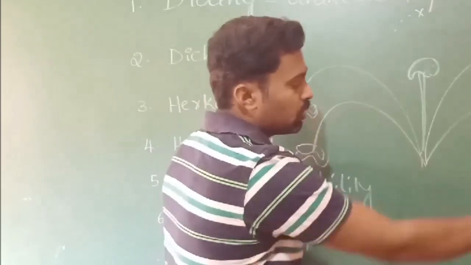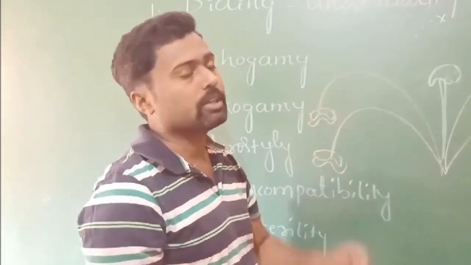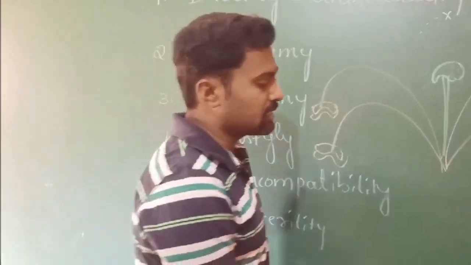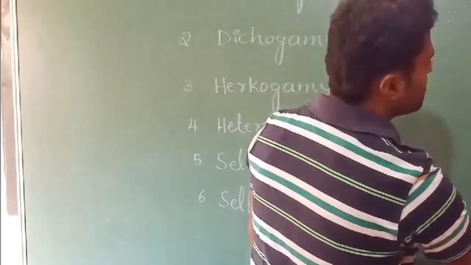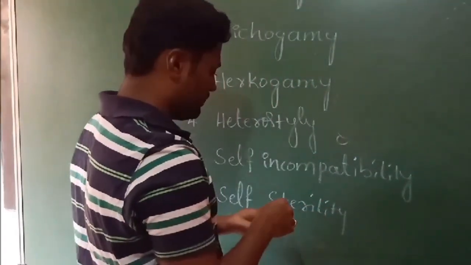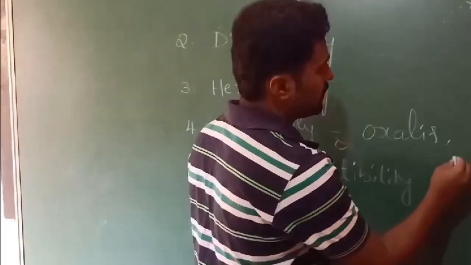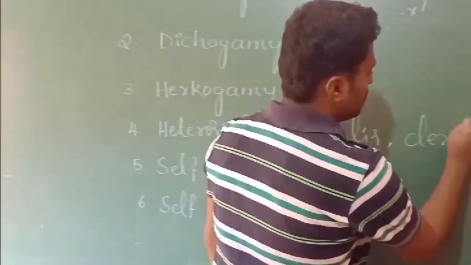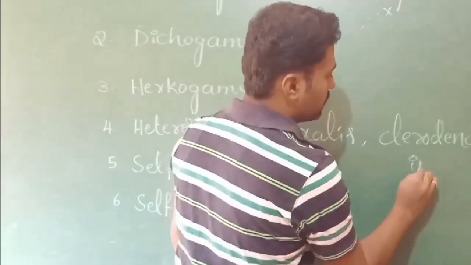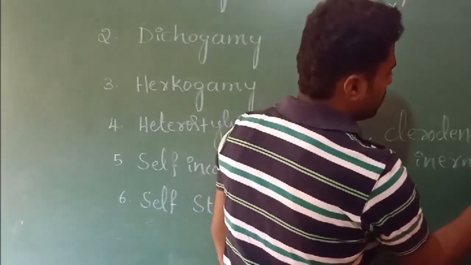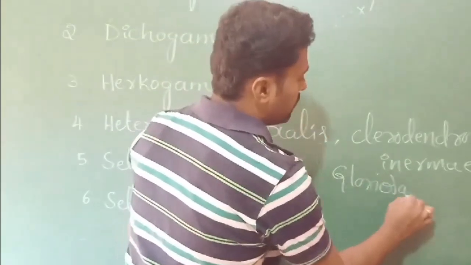When the anther dehisces, the pollen will fall away from the stigma. It doesn't fall on the stigma. So this is also a mechanism to avoid self-pollination. This can be seen in plants called oxalis, as well as in clerodendron inerme, and even in Gloriosa superba.